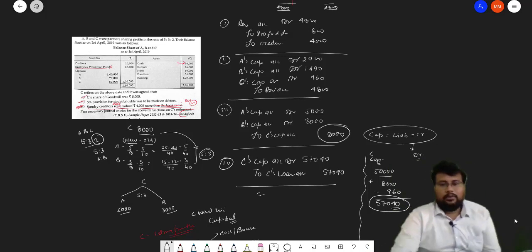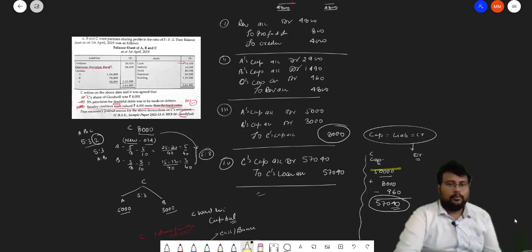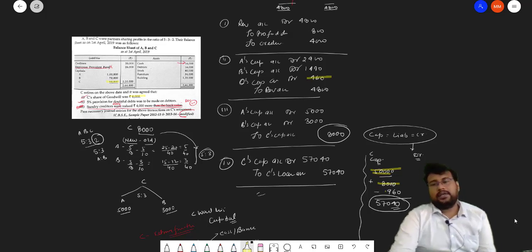Again, I am telling you how the balance will come. 50,000 is the capital of C. 8,000 goodwill C is getting, so 8,000 will be added. But in revaluation, C has to bear the loss of 960, so we deduct the 960. The balance is 57,040, and this the firm has to pay.